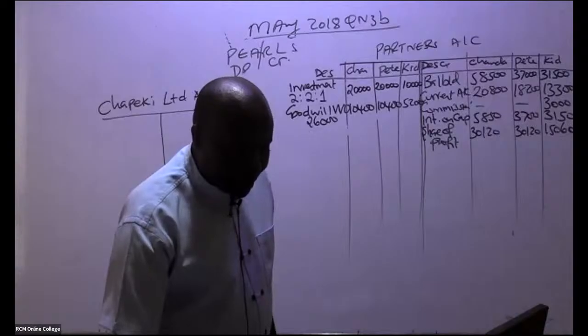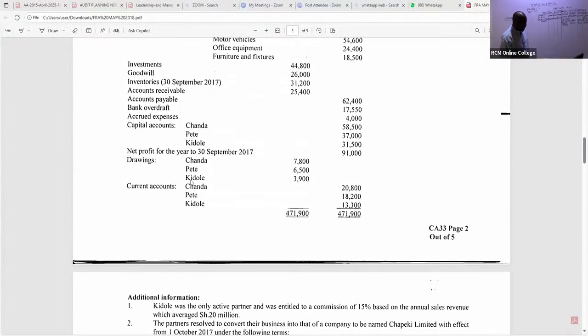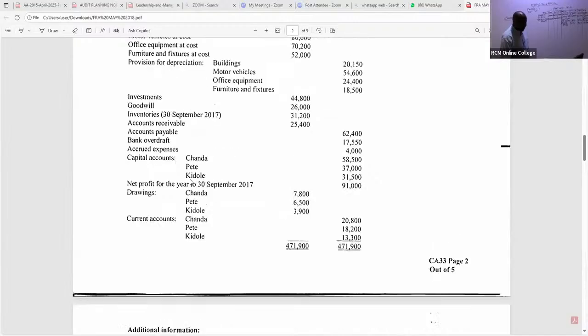So let's see here. For the capital accounts, I believe we have already accrued. I hope we already have drawings. Let's capture the drawings. These are drawings for partners, so we simply book them under partners. And remember, drawings are like expenses, so you shall debit. Come here and give us drawings.